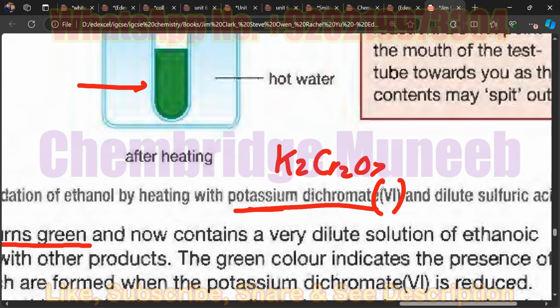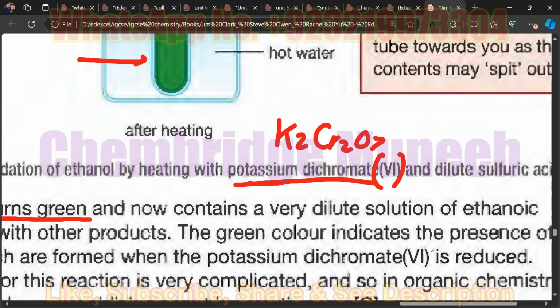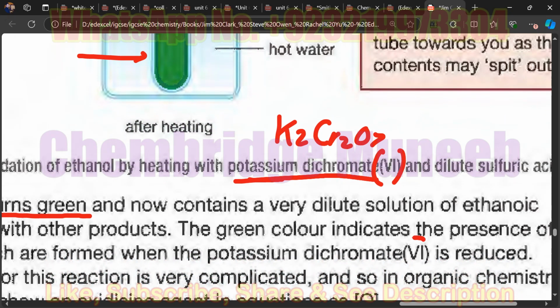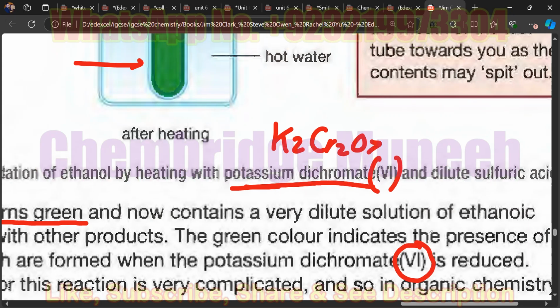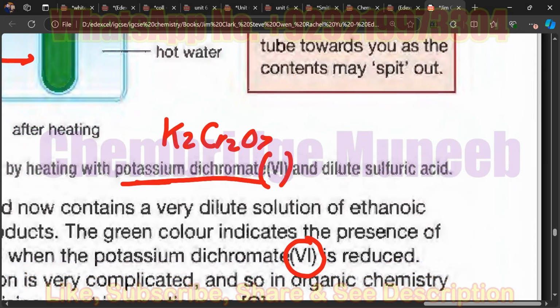It is 6 in Roman numeral. This 6 represents the oxidation number of the chromium. So we can see that chromium has +6 charge in the compound. This is the charge of the chromium in this compound. Alright.